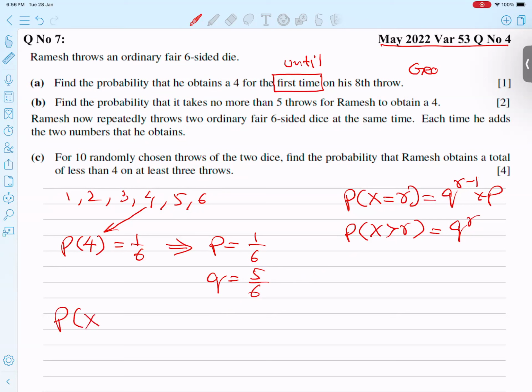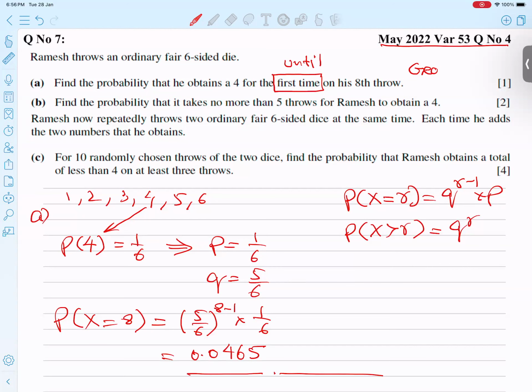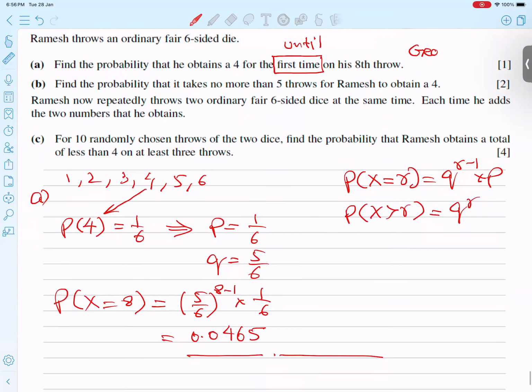Alhamdulillah Rabbil Alameen, q to the power 8 minus 1 into p. If I type this in the calculator, 5 by 6 to the power 7 into 1 by 6, I am getting 0.0465. Alhamdulillah Rabbil Alameen, I believe the point is very clear. So the first part A is over. Let's talk about part B.